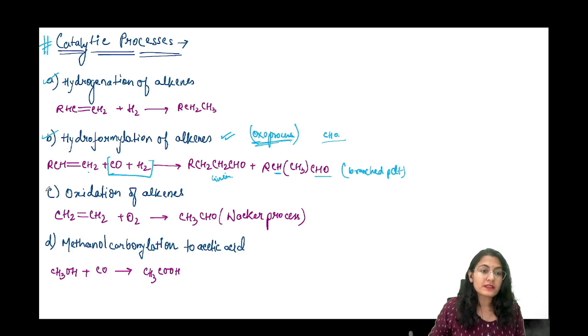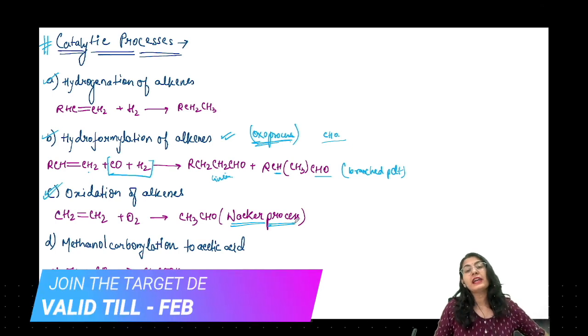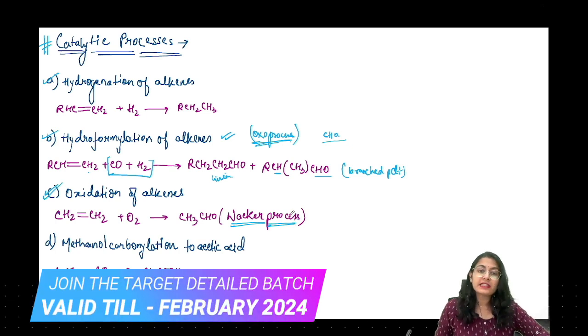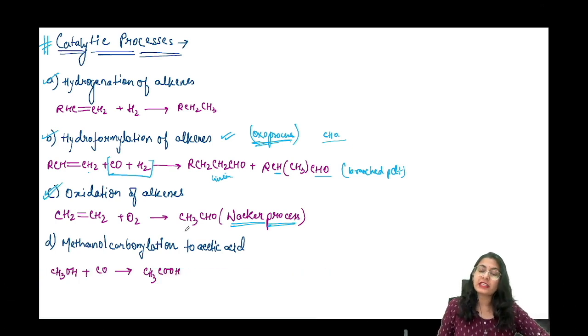आगे चलते हैं. Oxidation of alkenes, another very important reaction by Wacker process. ये भी क्या है? Wacker oxidation बोला जाता है. In both inorganic and organic chemistry, this reaction is studied, right? So we are taking a simple alkene. When we are adding oxygen in the presence of palladium and copper catalyst, we get oxidation of this alkene into a carbonyl.